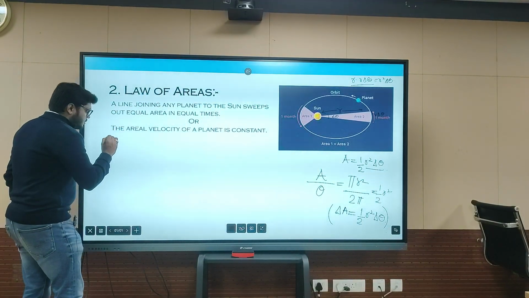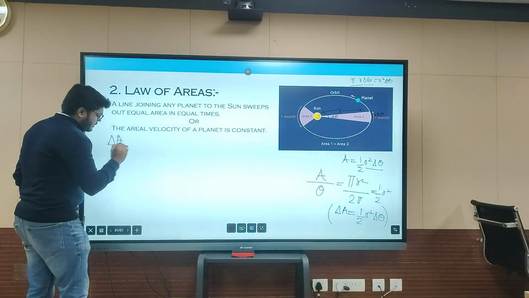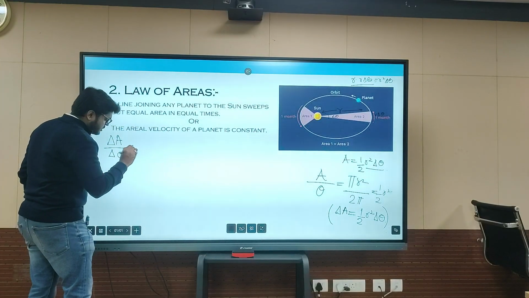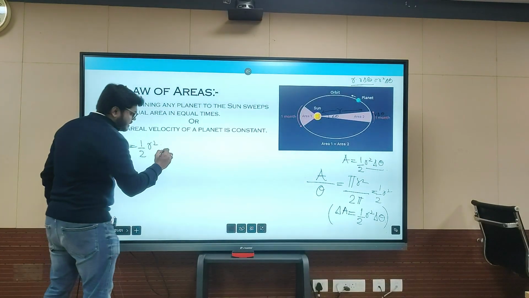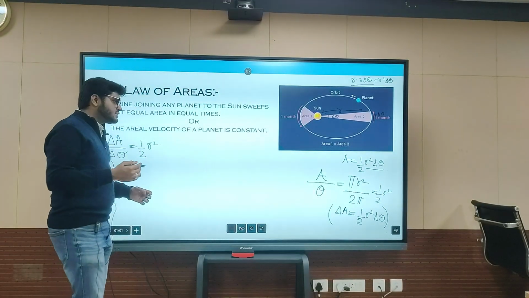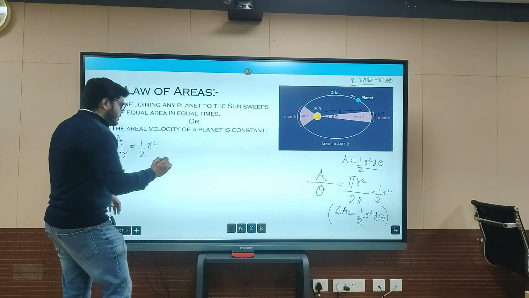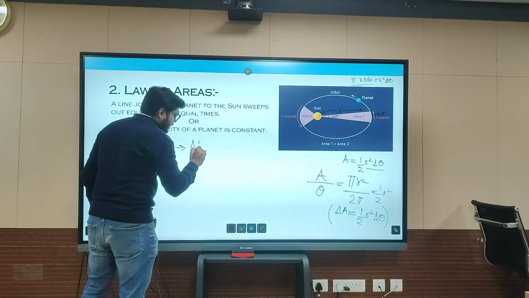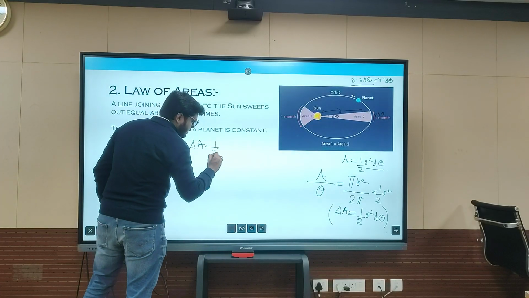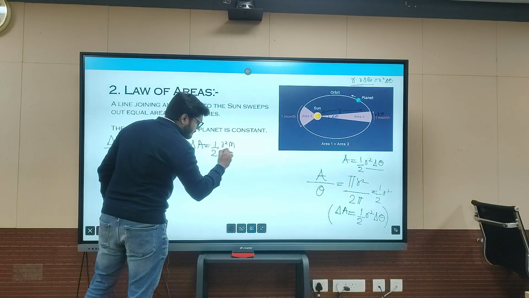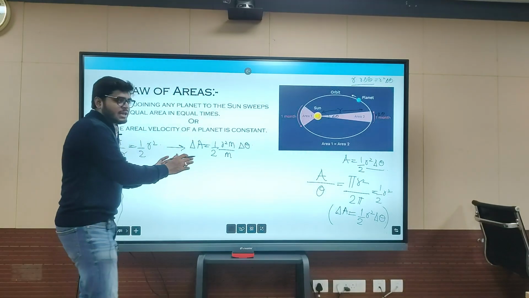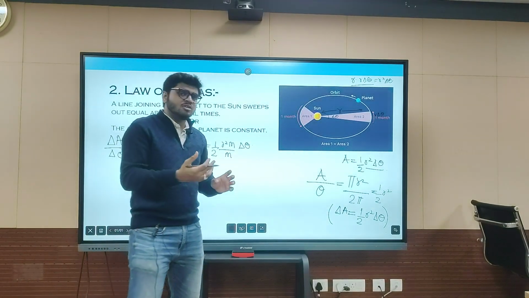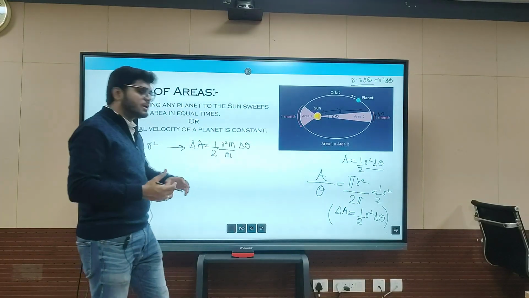Moving forward, del A by del theta is equal to 1 by 2 r square. Multiplying and dividing by the mass of the planet, in numerator and denominator, we will have del A is equal to 1 by 2 r square m by m into del theta. Now this is just an area. If you want to find area and velocity, you have to take the derivative with respect to time.